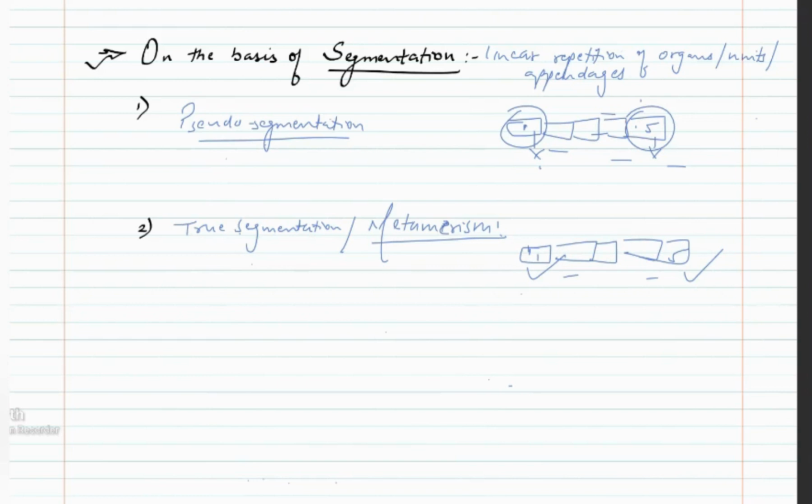Now, pseudo segmentation is seen in organisms such as tapeworms, and true segmentation is seen in organisms such as annelids.